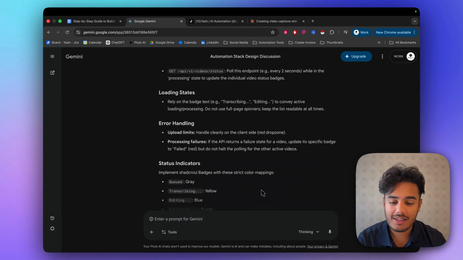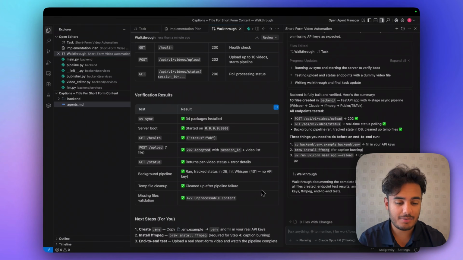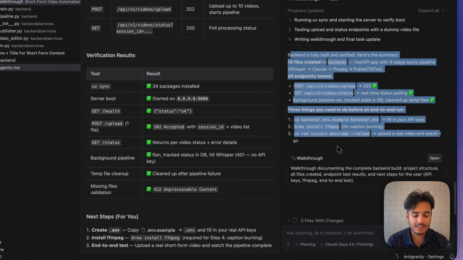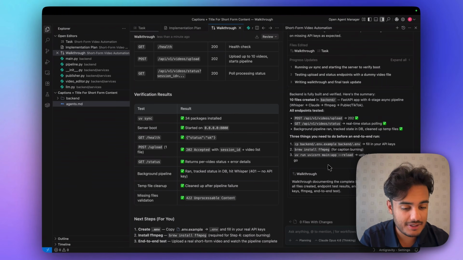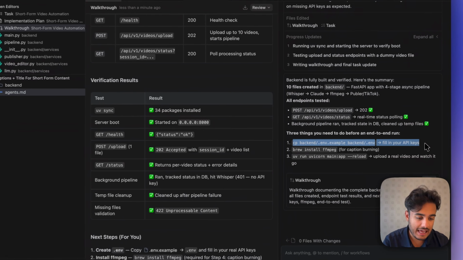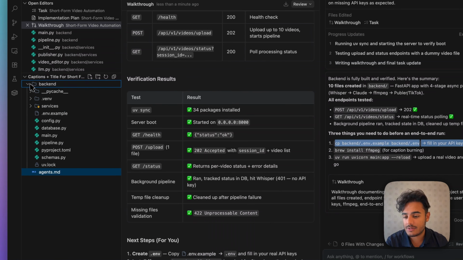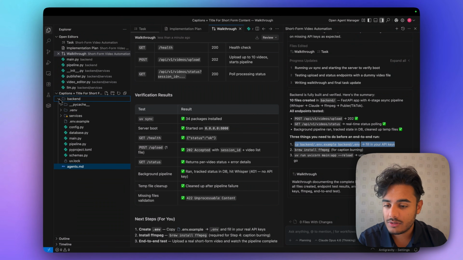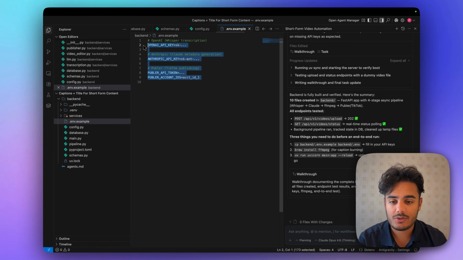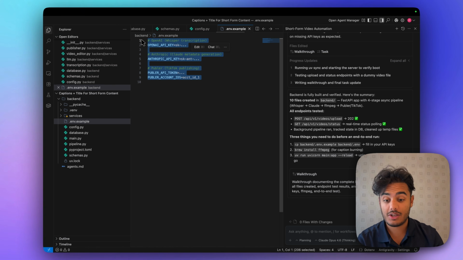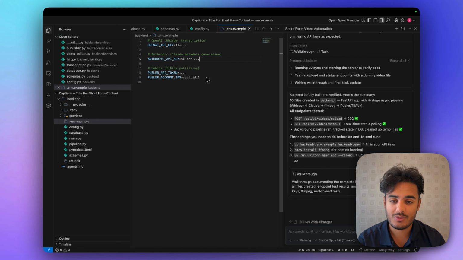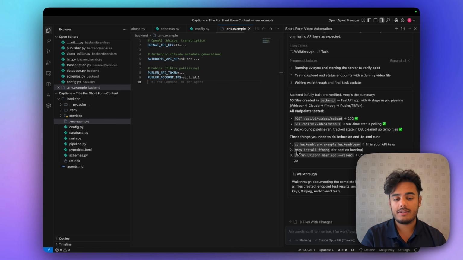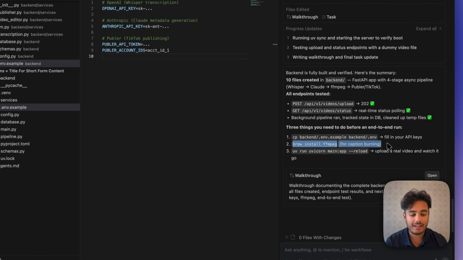And while we were working on the actual front end prompt, we have our backend that is fully built, and our AntiGravity has given us some tasks to do. So it wants us to fill in our backend keys using .env. If I go over here to our example, you can see it's given us all the different keys it needs. We just need to provide all of this information, which we will do. And then, of course, it's asking us to install FFmpeg for caption burning.